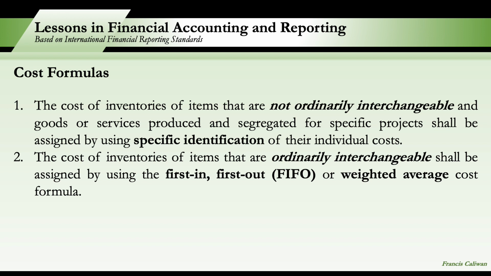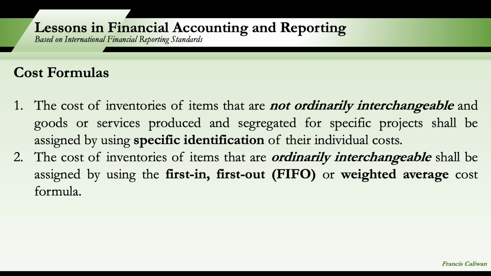Say for example, in the case of condo units or condominium units, di ba? There is only one room 301, di ba? Sa third floor, first room, wala nang ibang 301 sa third floor. So say for example, sa third floor na merong 10 rooms and then 301 was sold and then the other 9 rooms were not sold.